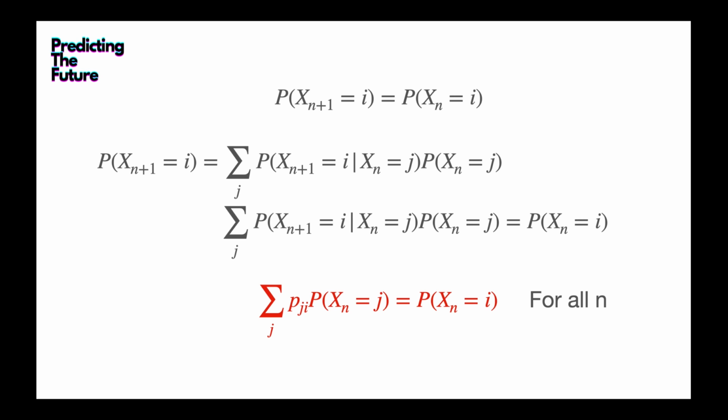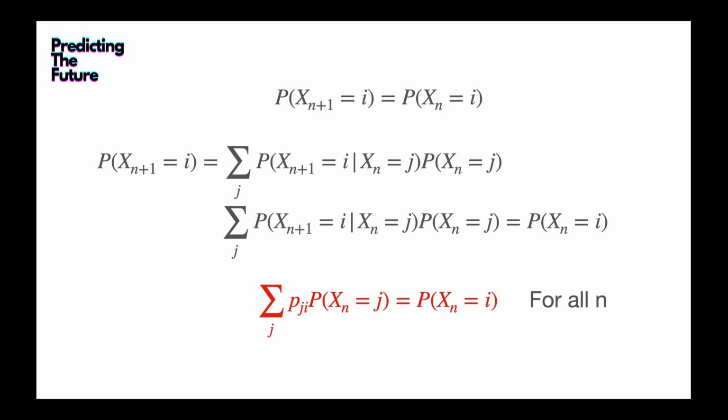But the probability of Xn plus 1 equal to I, given Xn equal to j, is actually the ji entry of the Markov chain transition matrix. So look at the red equation here. We can write it as the probability of Xn equal to j times the transition probability Pji, which is the transition from state j to I. And so stationary tells us that this summation of the probability of Xn equal to j times Pji is equal to the probability of Xn equal to I.